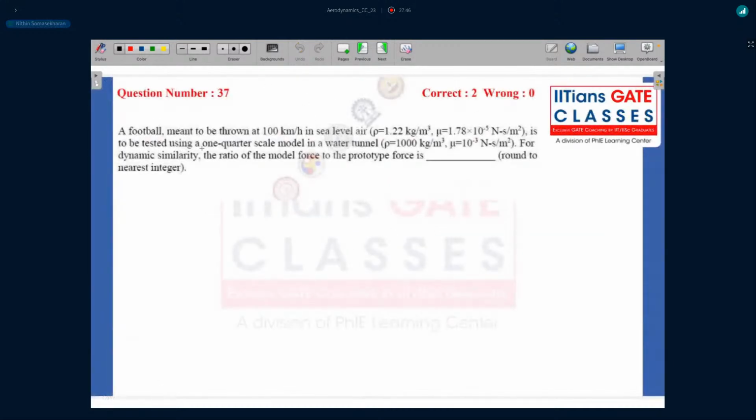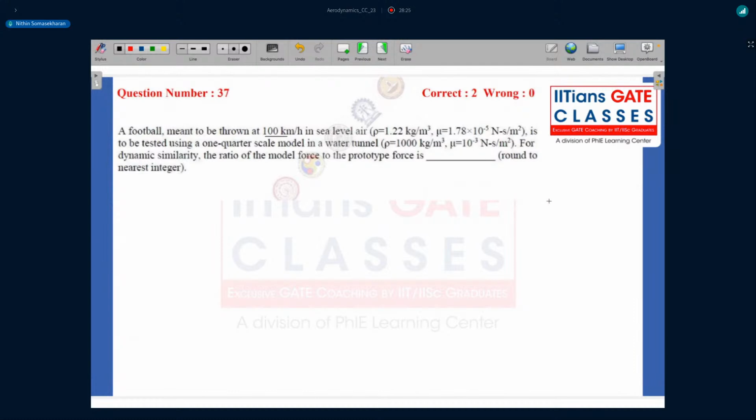continue. A football meant to be thrown at 100 km per hour at sea level, with the density and viscosity of air at sea level given, is to be tested using a 1/4 scale model in a water tunnel. All right. So you have a football which is supposed to be working at sea level, with a velocity of 100 kilometers per hour. But now to test it out, they're using a 1/4 scale model.